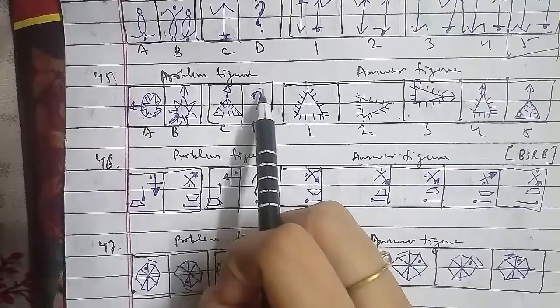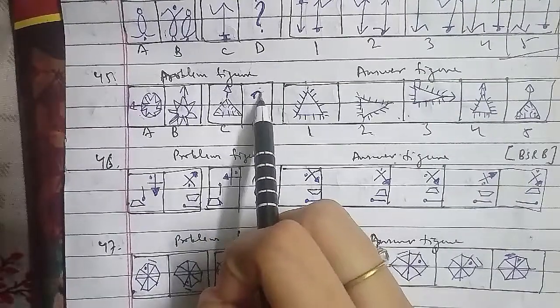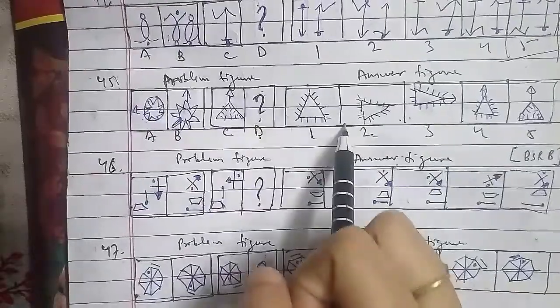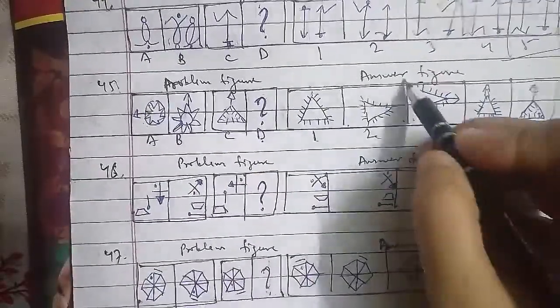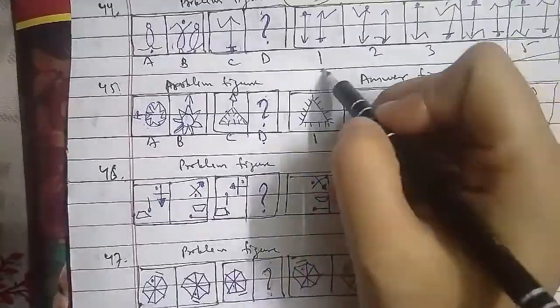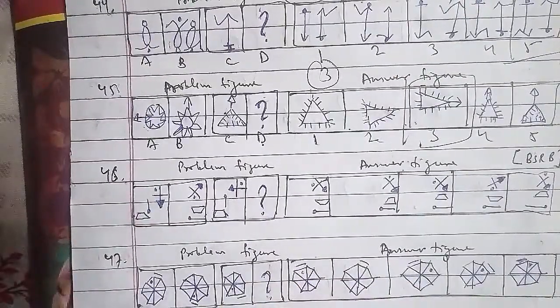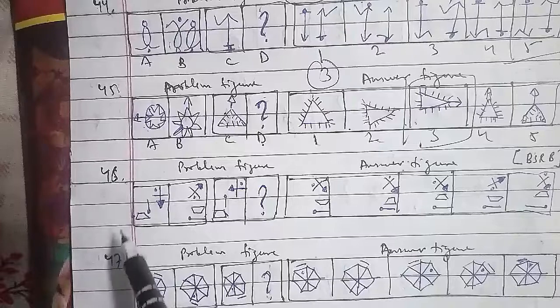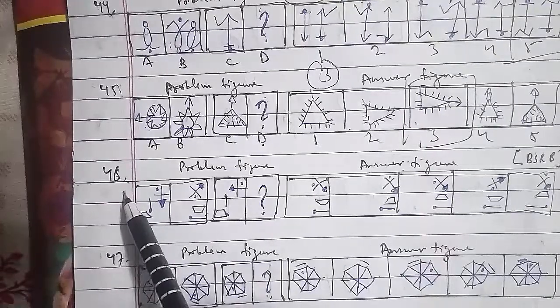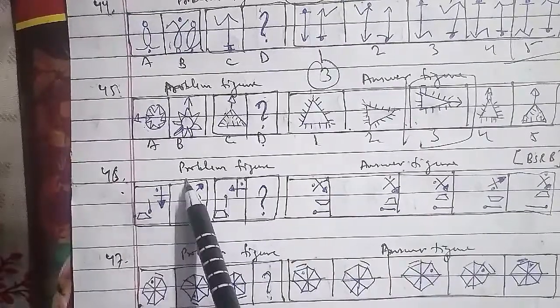So in the same case, we can say that the figure that will be the right answer is the third figure for this question as well. We will go ahead with the other one, and that is your 46th question of the session. These were the problem figures and these were the answer figures, and this is a very important question because